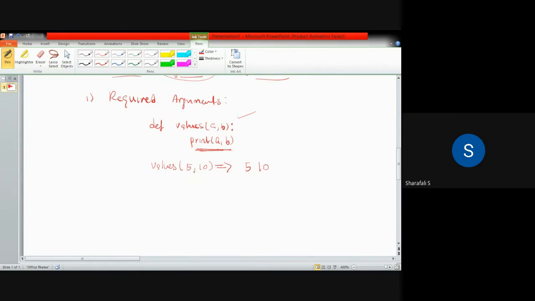And if you consider another example, with the same function defined here, instead of 5 10 I use 10 and 5, then that will be printed as 10 and 5, because I'm printing a comma b.